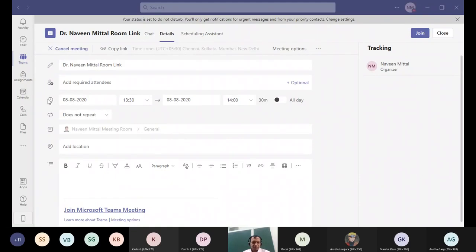Is the screen visible? Yes, sir. Okay, so let me start writing. Just confirming, maybe it's just me, but I can see it says Dr. Naveen Mukul Roman.